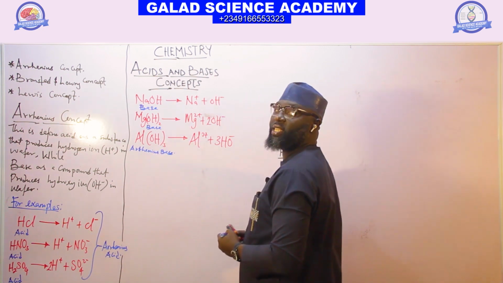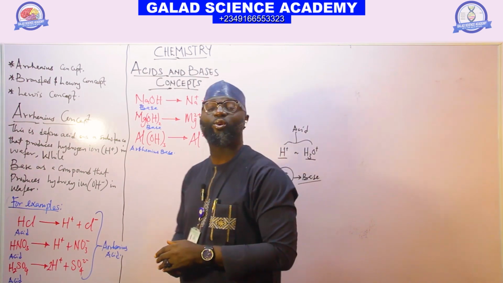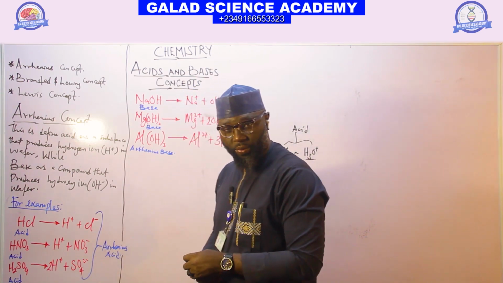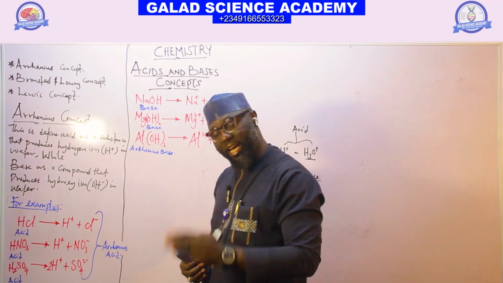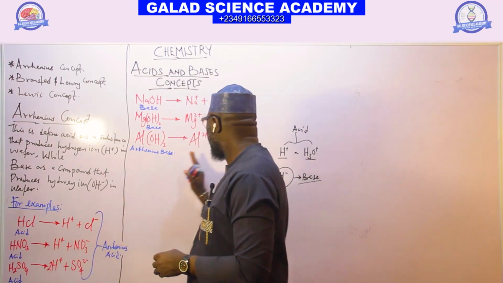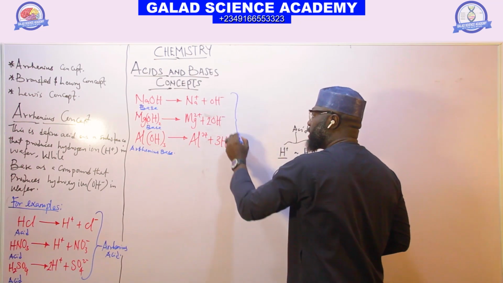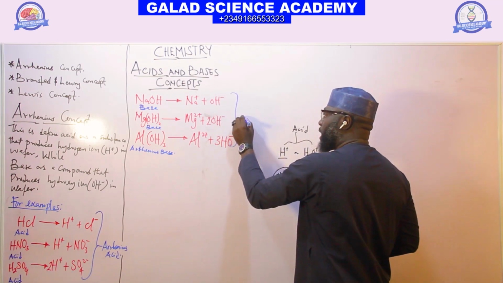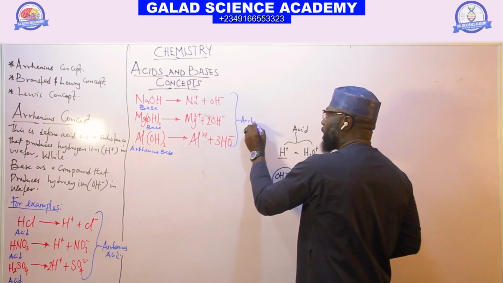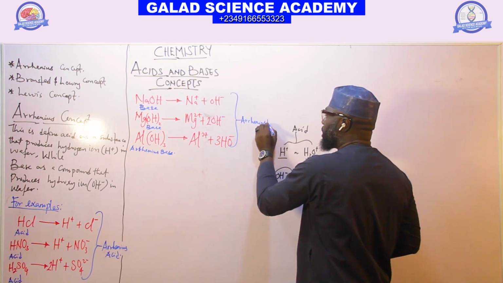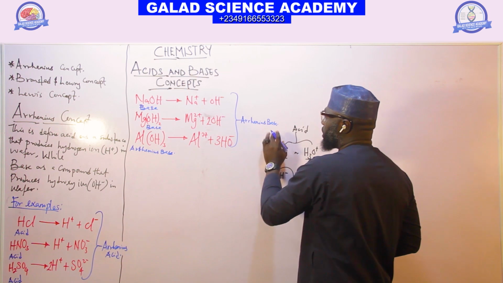So Arrhenius base is any base that contains OH. Arrhenius acid is any acid that contains H+. Therefore, these 3 examples are Arrhenius bases.